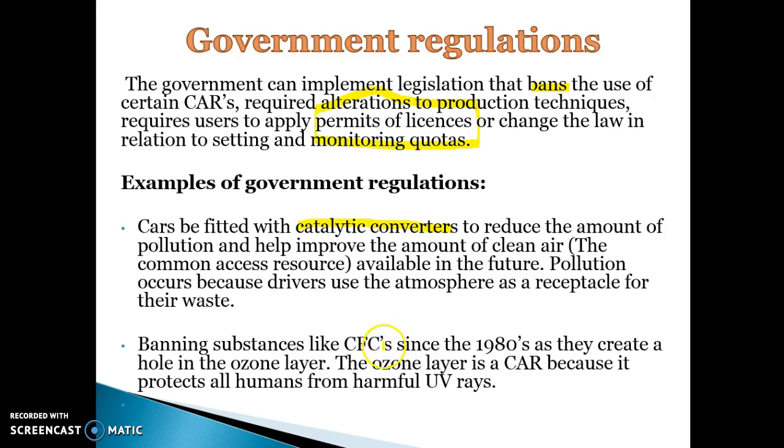And one that's probably a better one to use and probably easier is that they ban substances like CFCs. CFCs are basically products that can create holes in the ozone layer. The ozone layer is a good example of a common access resource because it's not excludable, as it's right at the top of the atmosphere, but it's rivalrous because we can harm it through our consumption. It protects all humans from harmful UV rays, but it can be depleted. So banning substances like CFCs helps to preserve the ozone layer and therefore protect a common access resource.